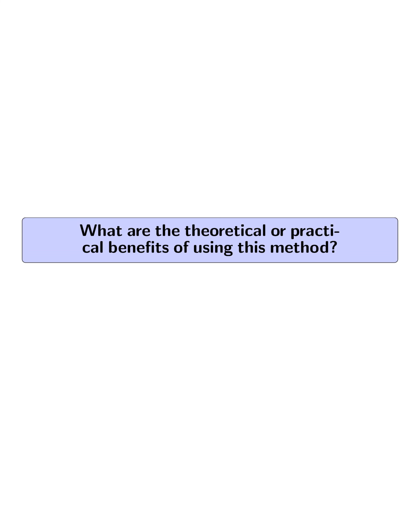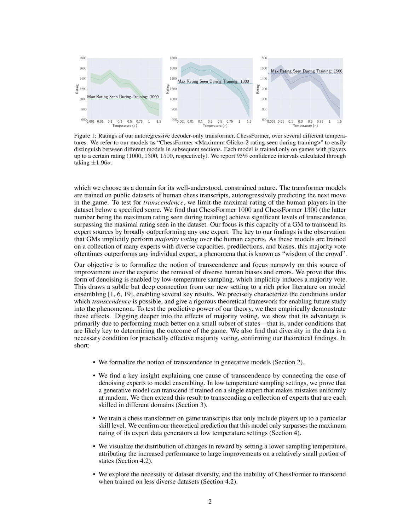What are the theoretical or practical benefits of using this method? The theoretical benefit of using the method described in the paper is the concept of transcendence, where generative models trained on expert data can outperform the best individual experts. This method leverages low-temperature sampling to denoise expert biases and consolidate diverse knowledge, enabling the model to achieve transcendence by improving performance over the experts that generated the training data.